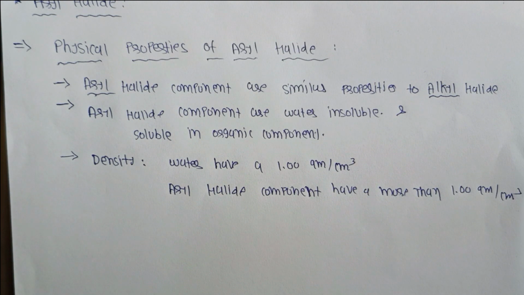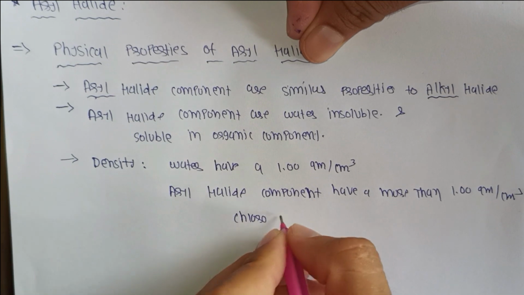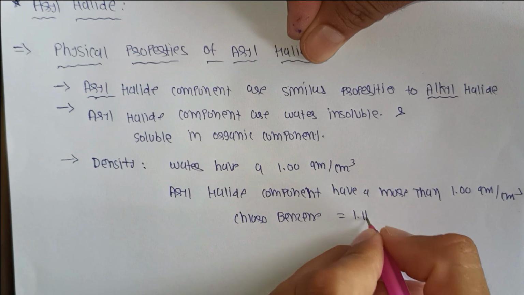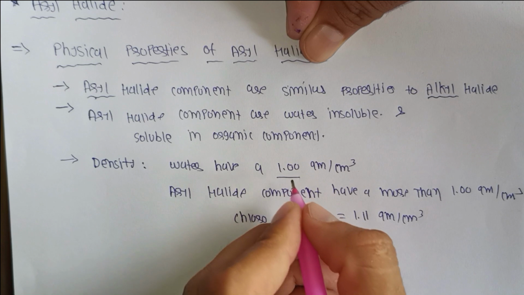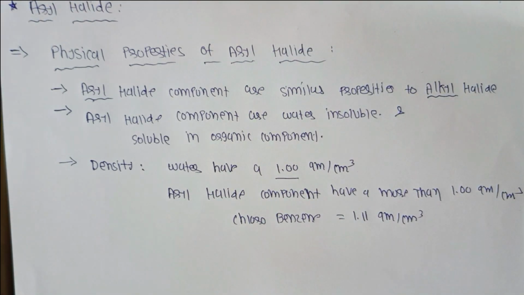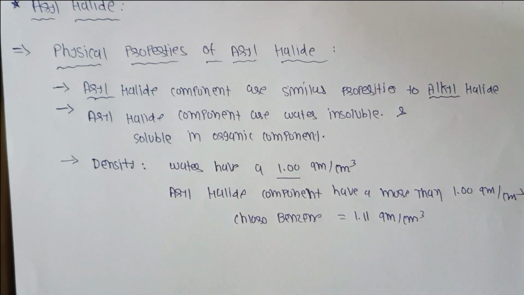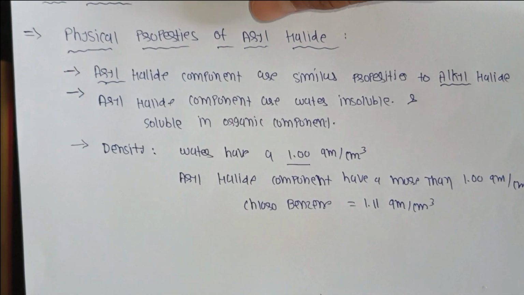For example, chlorobenzene has a density value of 1.11 gram per centimeter cube, which is more than one. Bromobenzene has a density of 1.27 gram per centimeter cube. All aryl halide compounds have a density of more than 1 gram per centimeter cube.